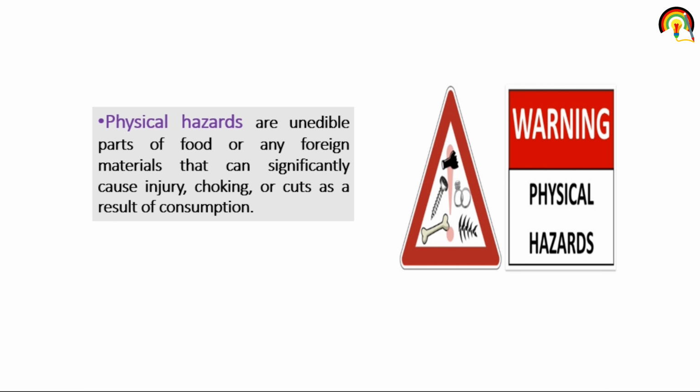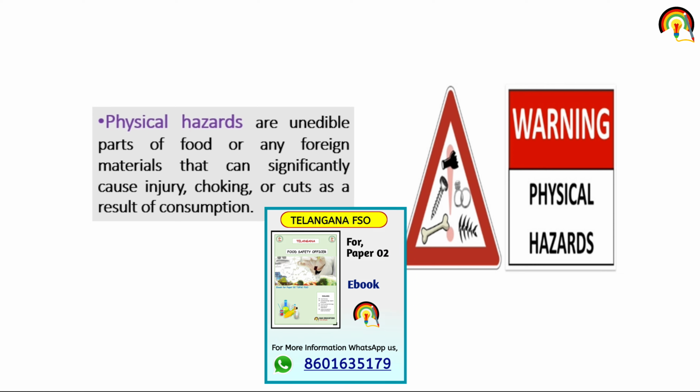So what is physical hazard? Physical hazards are inedible parts of food or any foreign material that can significantly cause injury, choking or cut as a result of consumption. So physical hazards are physical materials that make any food inedible or inappropriate or unsafe for consumption, or any food material that can significantly cause injuries, choking or cut as a result of consumption. Those are the physical hazards.